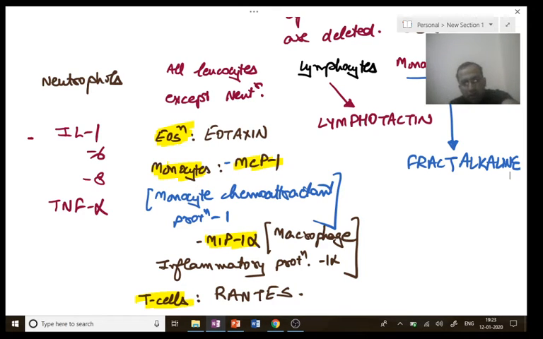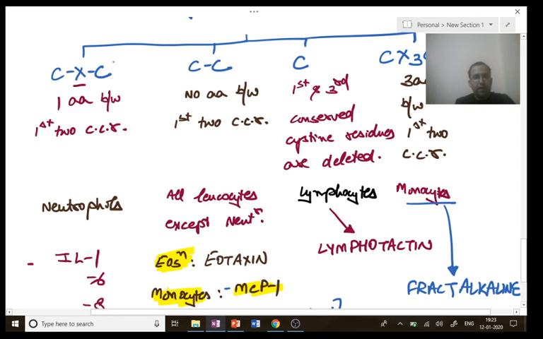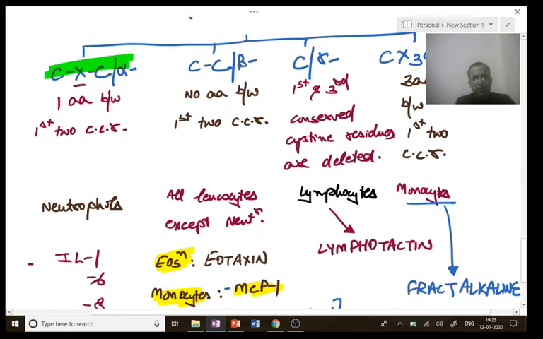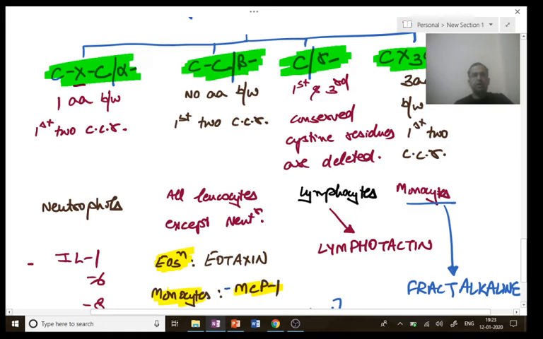Last point, the first three classes are also called alpha, beta and gamma chemokines. These are the four classes: CXC, CC, C and CX3C. These are the four classes of chemokines, where X stands for an amino acid. This is important.